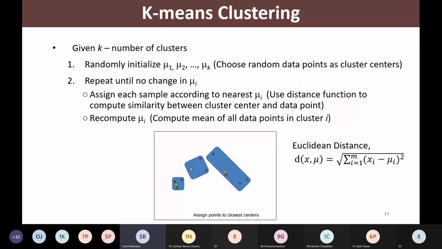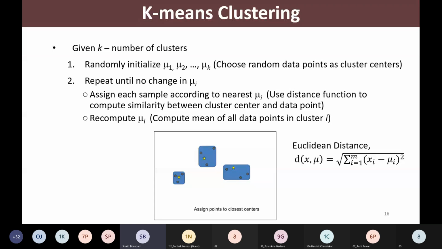So in the next iteration, what will happen? Once again, the same process gets repeated and the clusters are formed. The points are being assigned to the closest clusters. Once again, recomputation of centers and clusters.